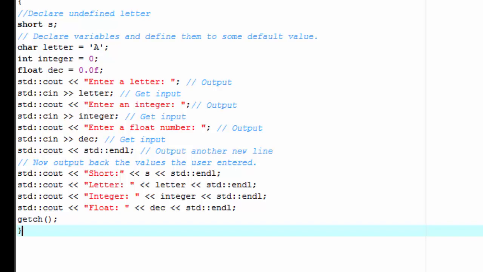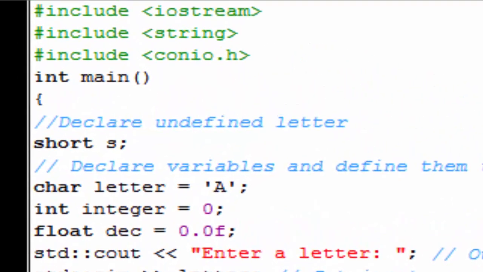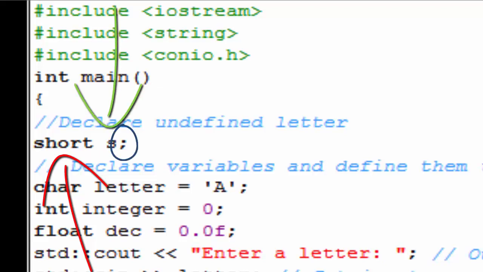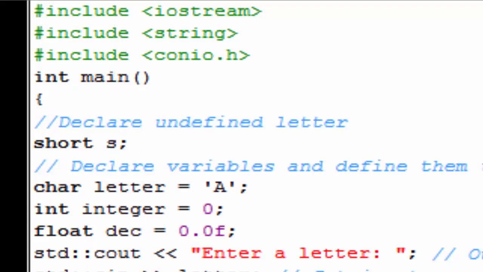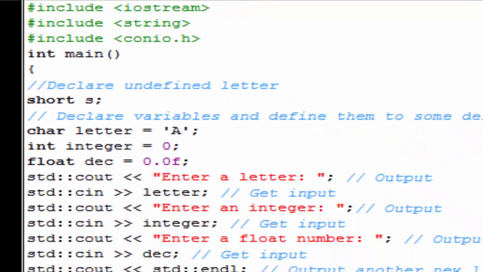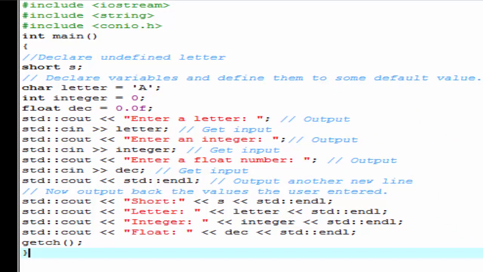Now why would we want to use short or long instead of pure ints? The reason is because short has a smaller amount of memory usage than an int. Now how do we declare a variable? It's very easy. We just declare the type, the name of our variable, and it ends with a semicolon. Now if we were to just print that variable, this would pull a random piece of memory from our computer and it'll just print it out because it's undefined. Now you can define it by assigning a number to it or a definition.